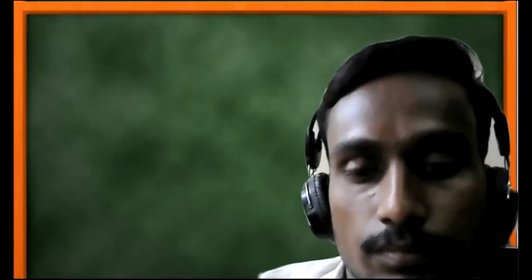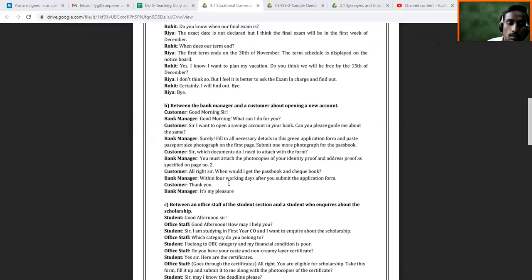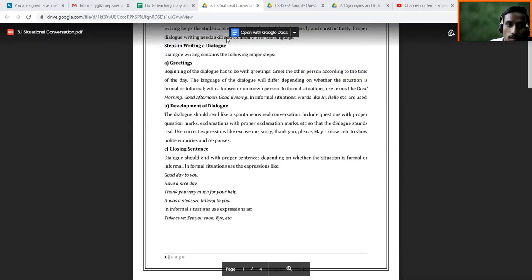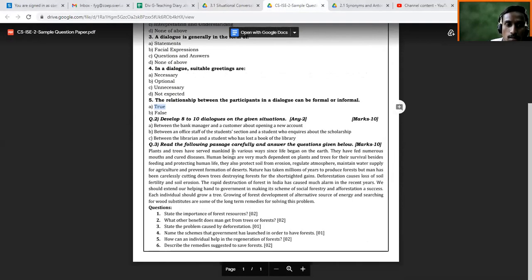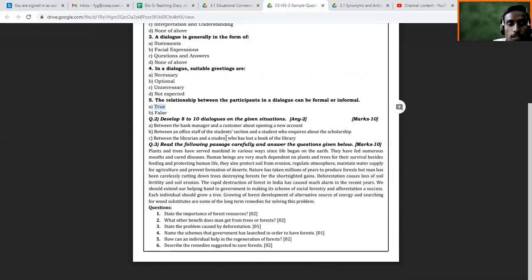So with this, I think better we'll think of the next part after dialogue writing. You will have 3 situations given, and out of these 3 situations you are going to write any 2 dialogues, and each dialogue will be for 10 marks.